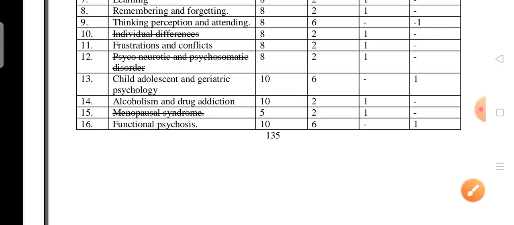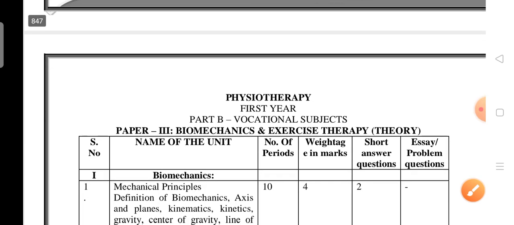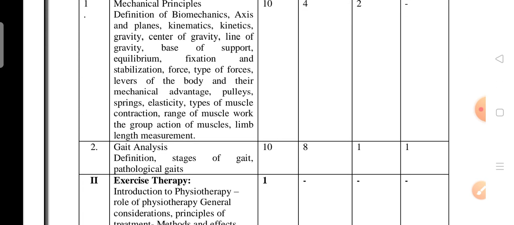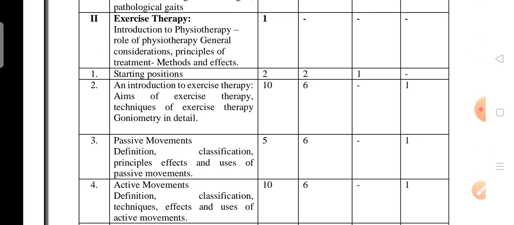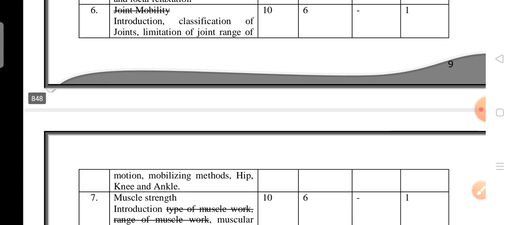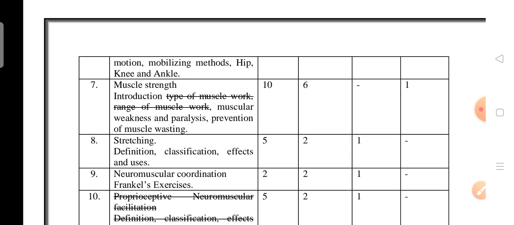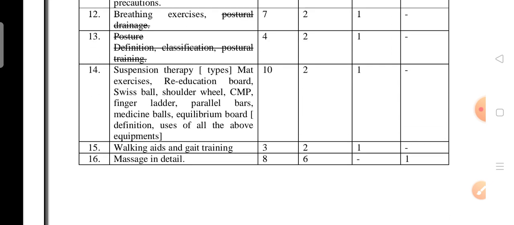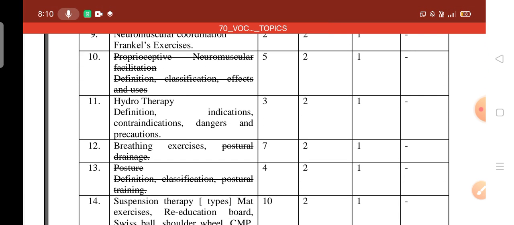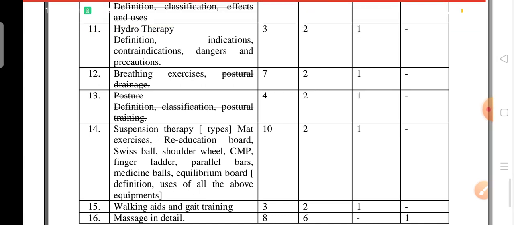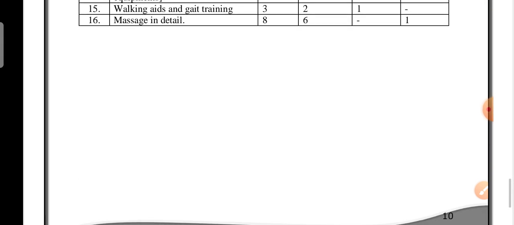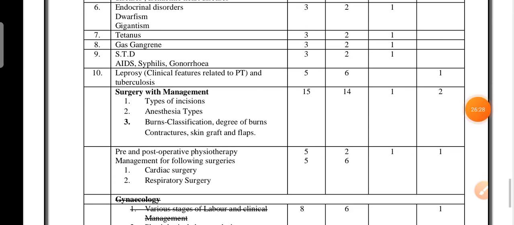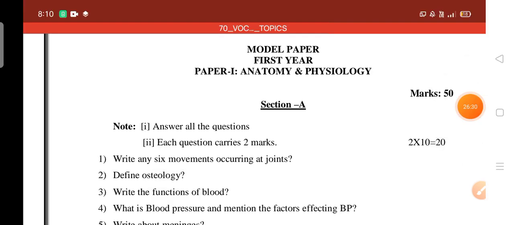Menopause syndrome deleted. Paper 2 is biomechanics and exercise therapy. Joint mobility is deleted, type of muscle work. Classification, effects, uses, postural drainage, position, everything is deleted. So this is paper 1, anatomy and physiology for the physiotherapy students.